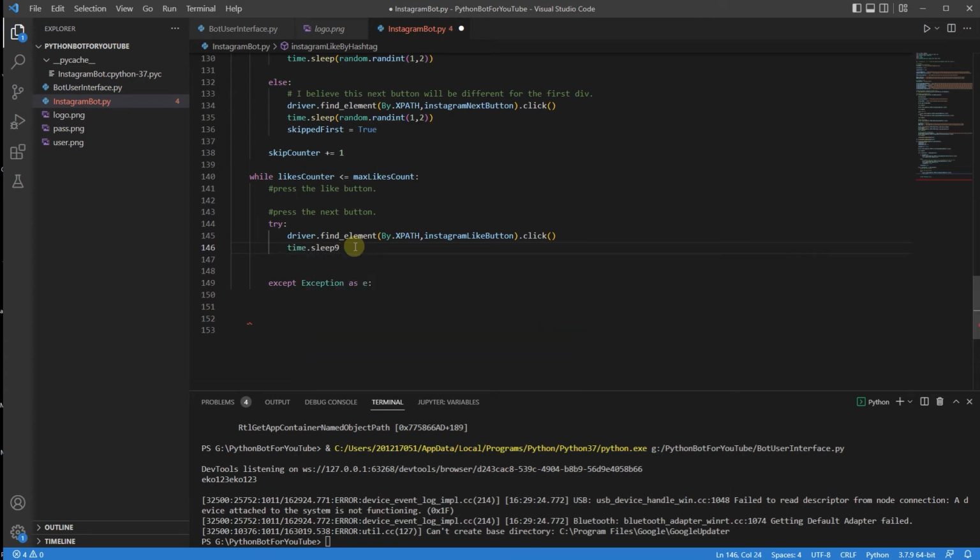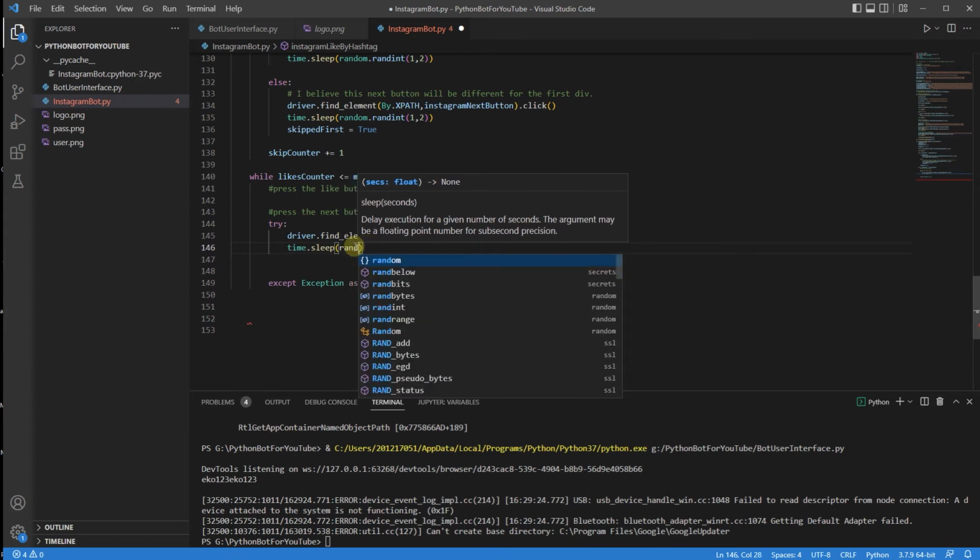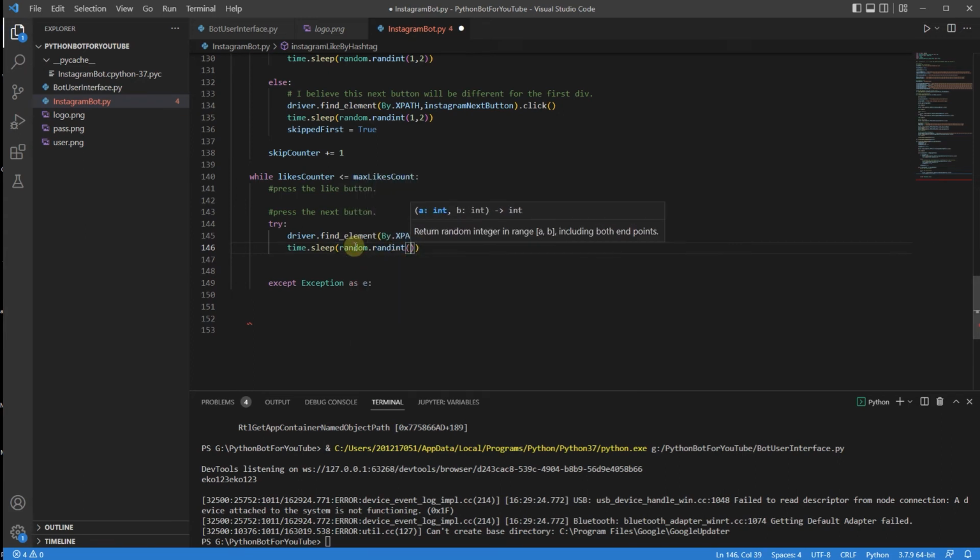I'm going to sleep because I do not want the server to know that I'm a bot, and humans cannot act that fast. So we're going to wait a random.randint between 2 and 3 seconds. I think this is going to be good. And finally, what I'm going to do is go to the next.